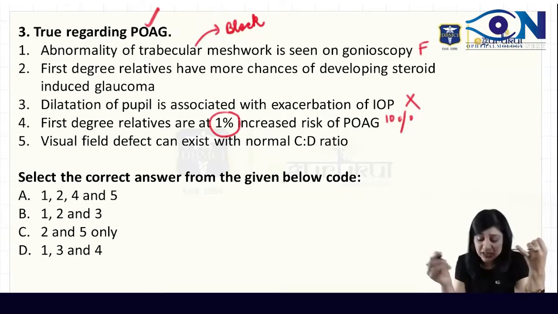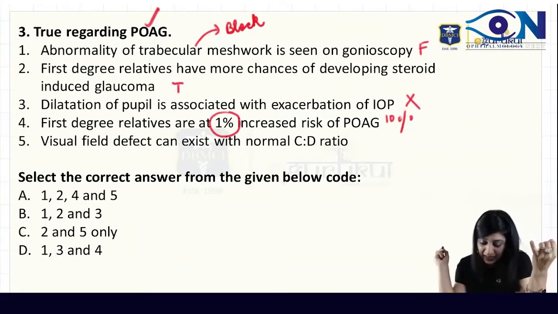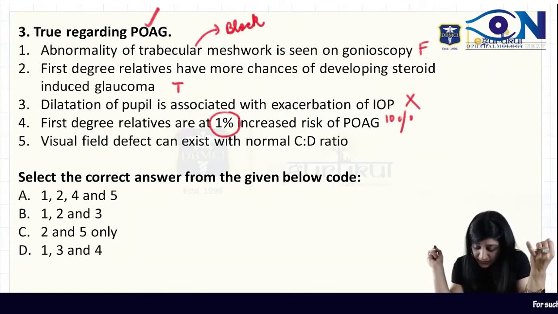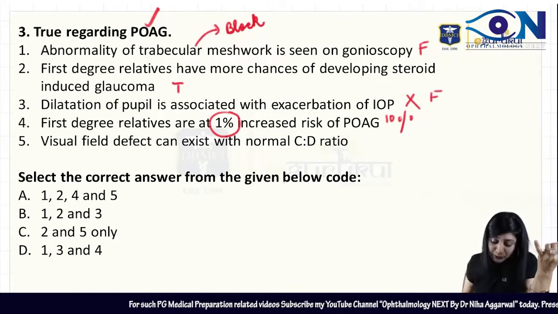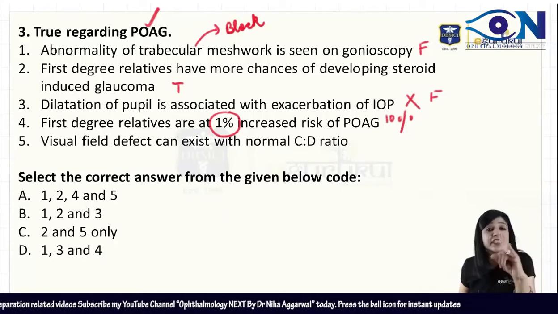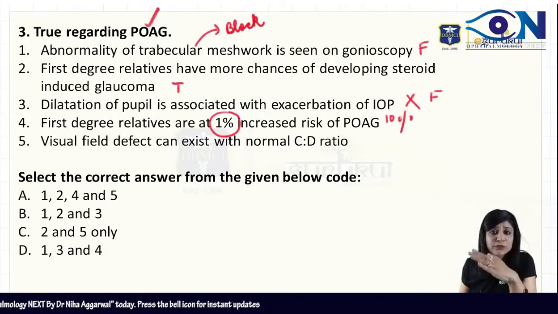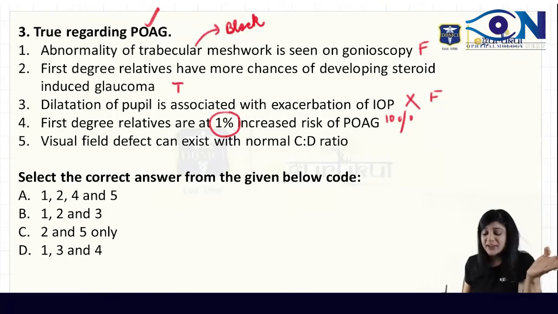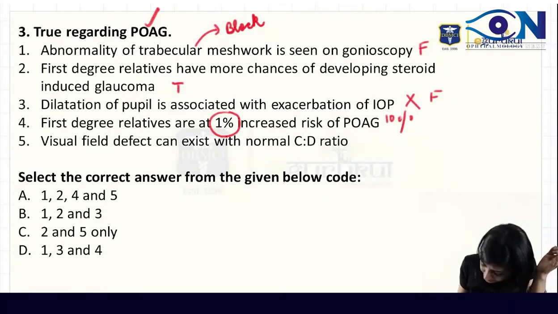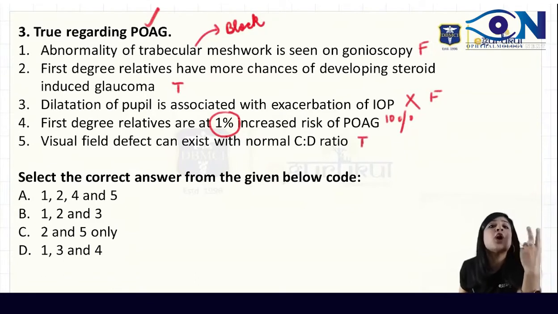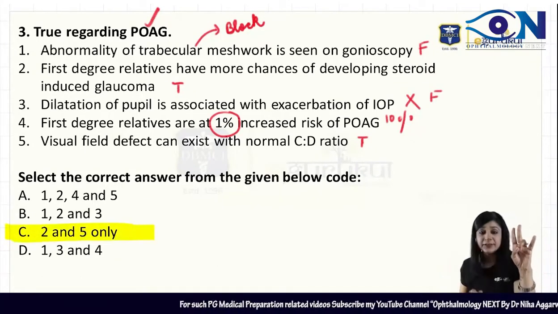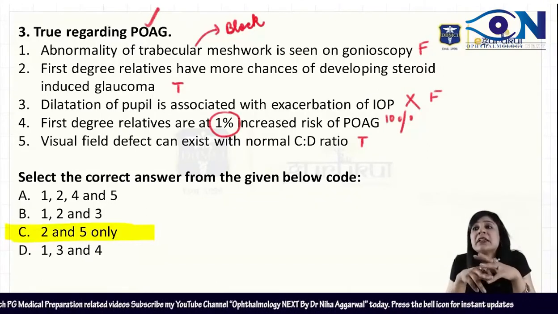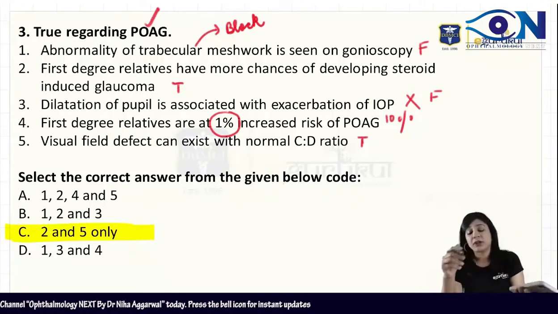First degree relatives obviously will have more chance. So this is true. Dilatation of the pupil is associated with exacerbation. No. Number 4, first degree relatives are at 1% increase. So that is false. It is more than 1%, 10 to 15%. And visual field defects can exist with a normal CD ratio. So this is again true, because I can have normal tension glaucoma. I can have the 2 characteristics, right? So the answer to this question will be your 2 and 5 only. Okay? So this is again very important. Nowadays, they are asking more questions on normal tension glaucoma.